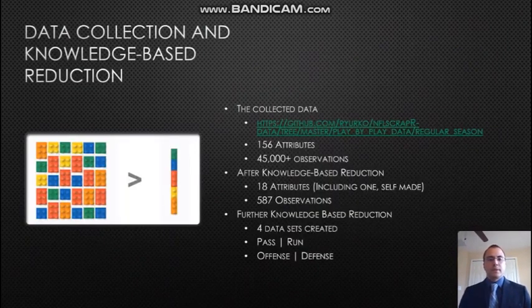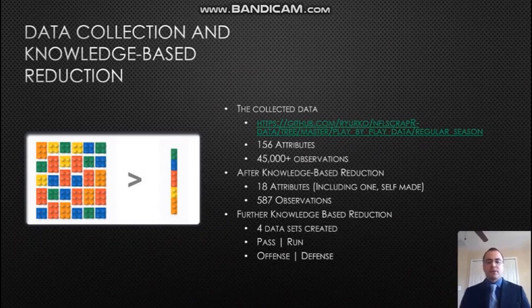When I first gathered all of my data, it had all of the NFL plays for every single team for the 2019 season. So immediately I had to reduce that down to just the Jacksonville Jaguars, which brought it down to 587 observations from 45,000 observations. After that, the attributes left over were mostly probabilities and also which player made which tackle. For this analysis, I didn't want to look at which players made which tackles and where on the field because I feel like that might overcomplicate it for now.